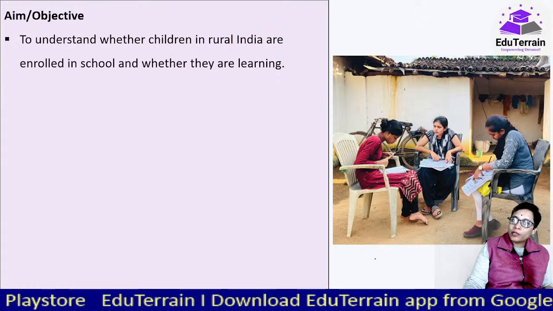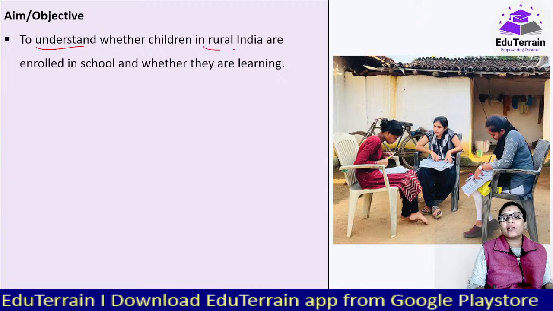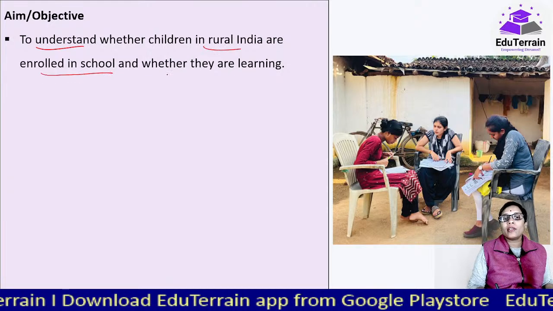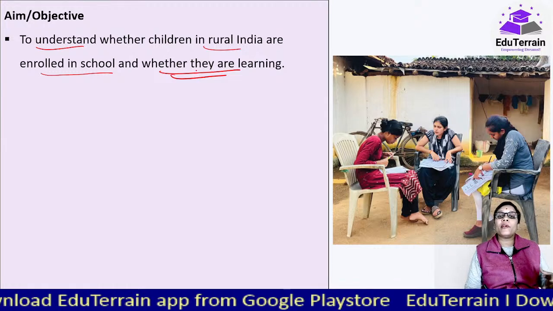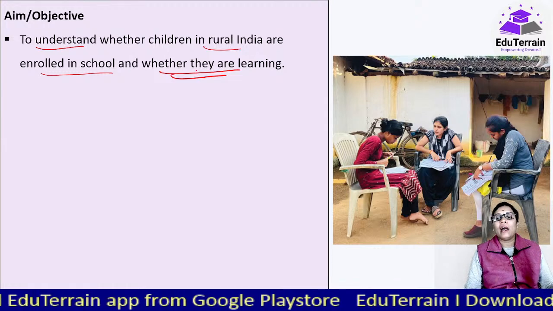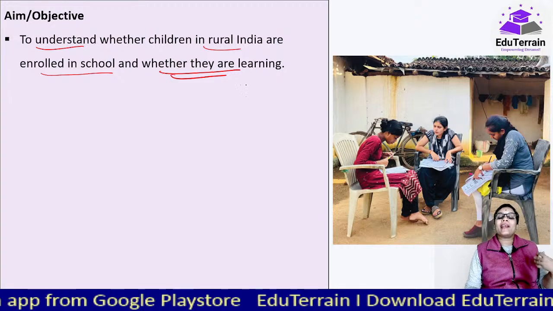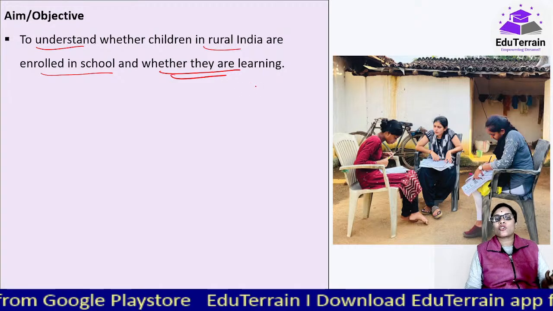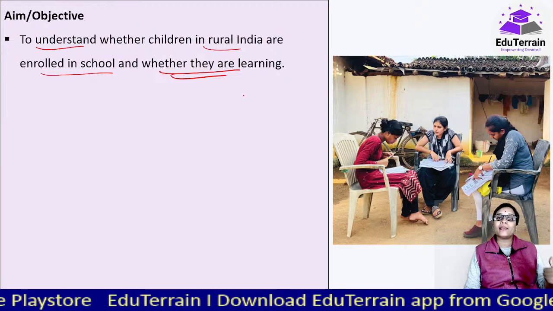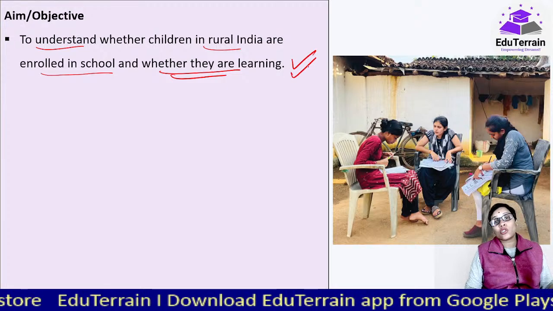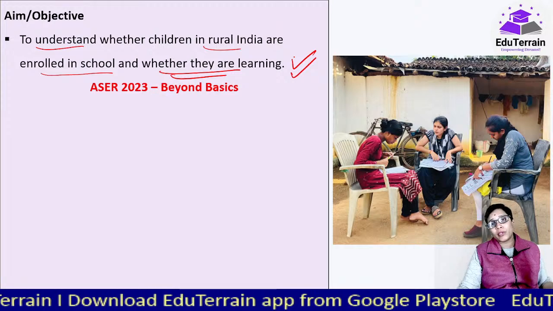What is its aim or objective for this survey to be run or the report to be made? To understand whether children in rural India are enrolled in school and whether they are learning, and if they are learning, how much were they able to grasp, how much they were able to retain, and how much they were able to apply. Because it's not only learning that is important, but the application part and the recall part are also very, very important. So that they were focusing through this report.